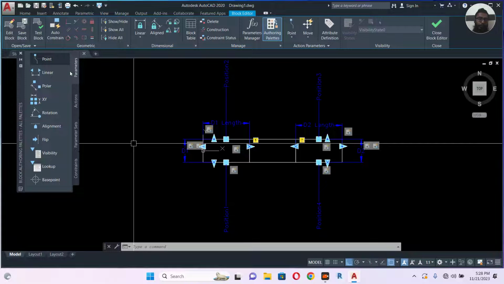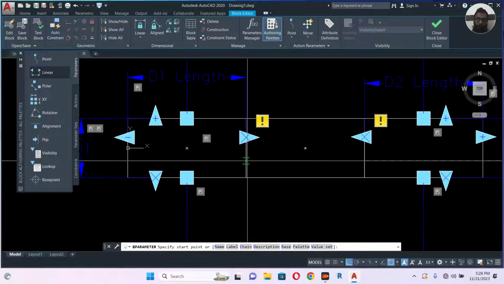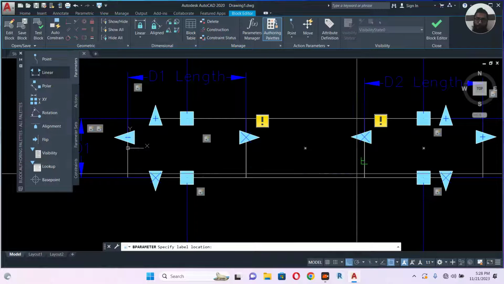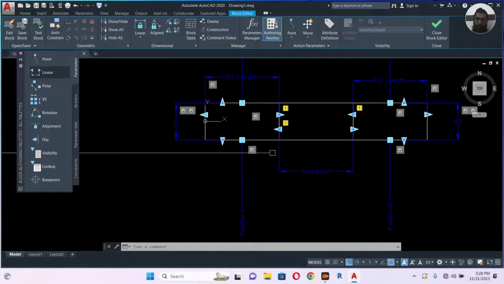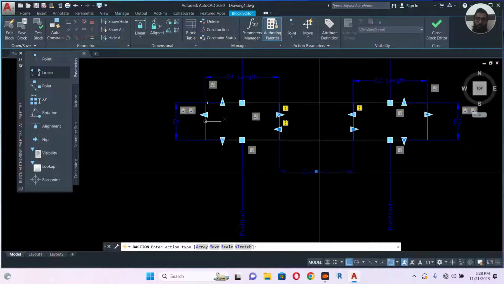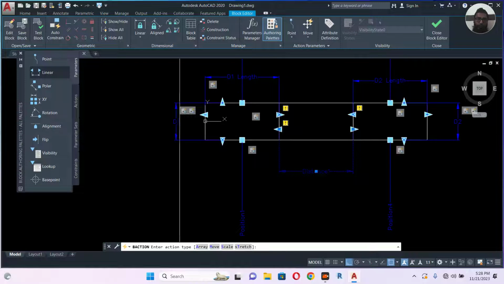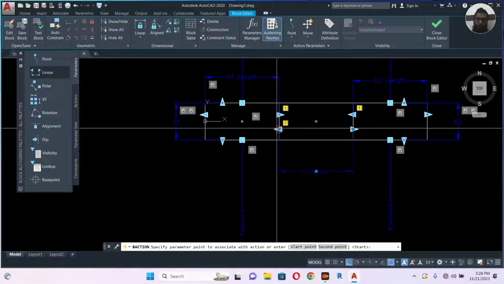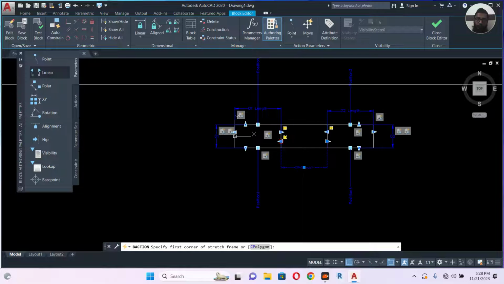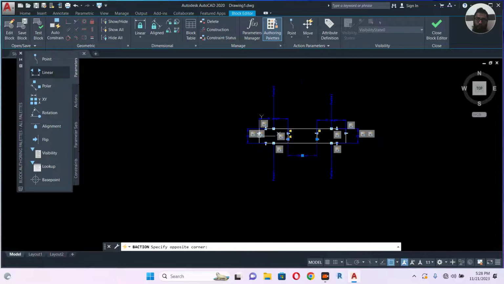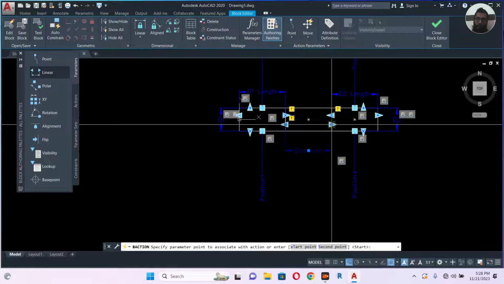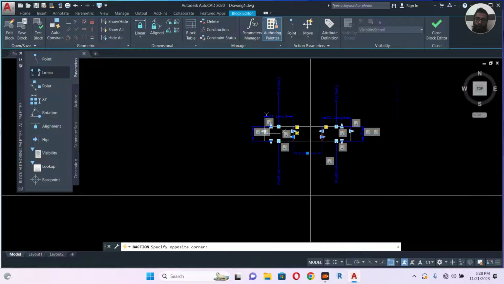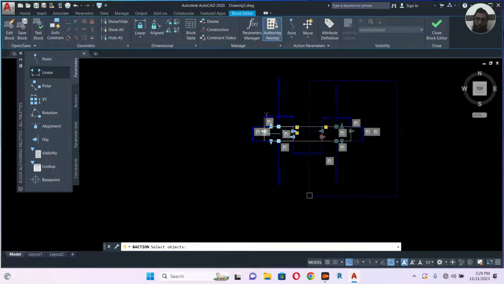Okay. Now I need another linear. I'll make from here, and this one, double click and stretch also this one like this, and double click, stretch this one and like this, and enter.